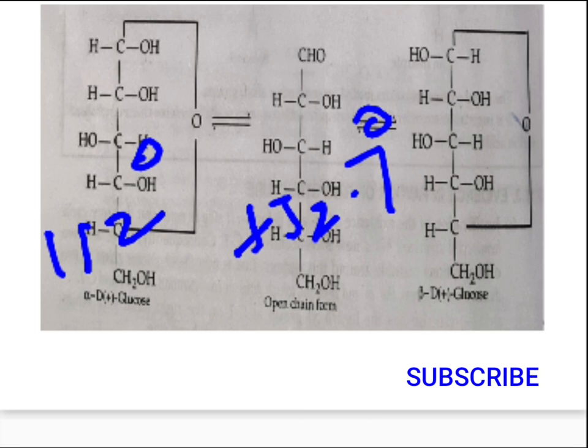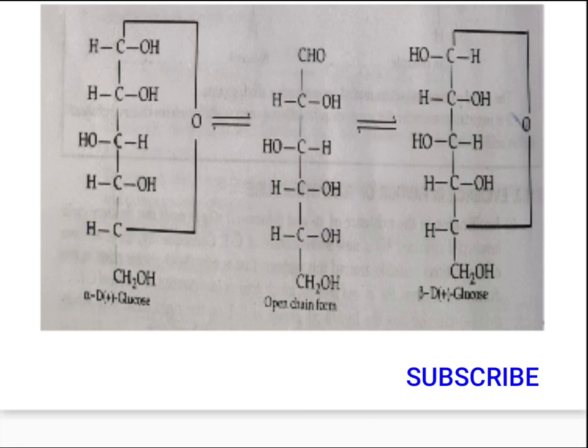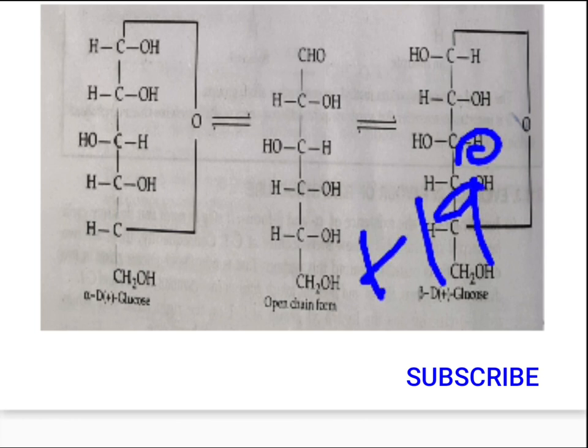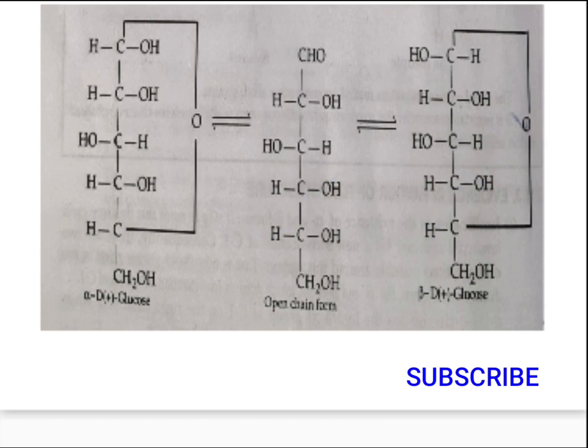That means there is a conversion taking place. Similarly, in the case of beta D plus glucose, the initial specific rotation is plus 19 degrees. However, it gradually increases from this to plus 52.7 degrees. This phenomenon of change of specific rotation of an optically active compound with time to an equilibrium value is known as mutarotation.